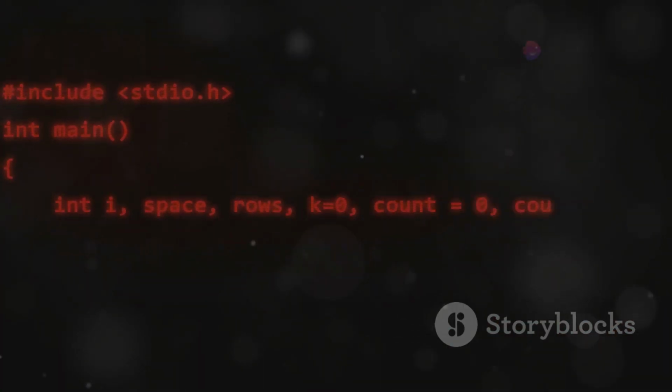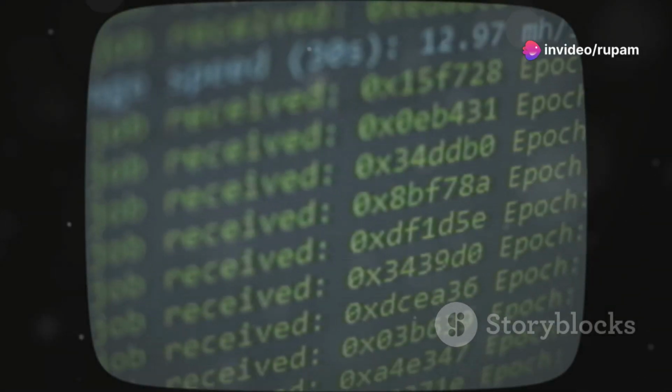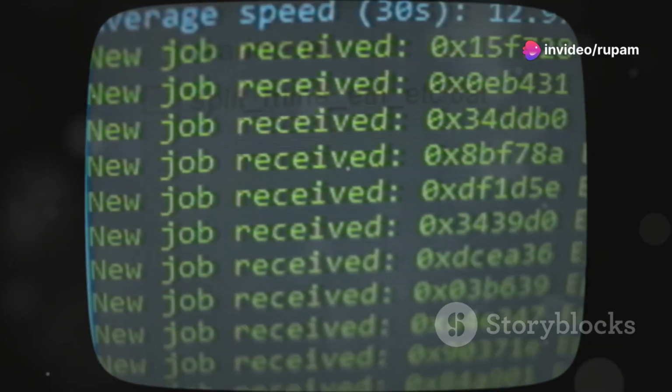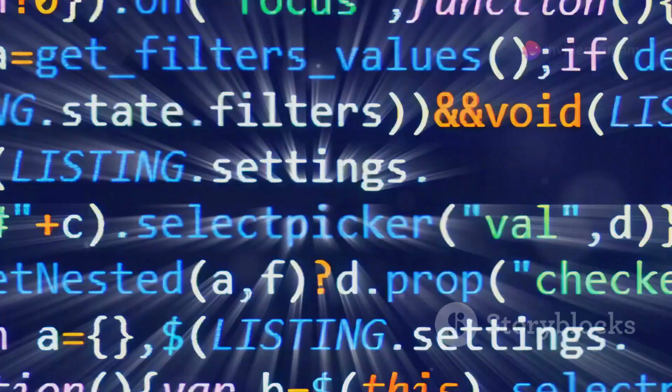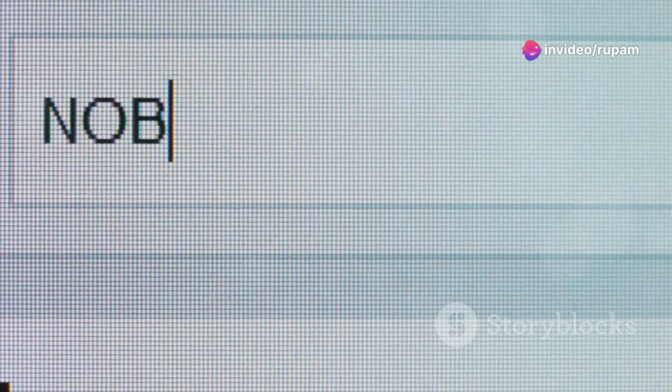Now, for the piece de resistance, obfuscation. We're going to make our code so convoluted and unreadable that even we won't be able to decipher it. It's like taking a perfectly good recipe and translating it into ancient Greek, and there you have it, a masterpiece of obfuscation. This code is so secure, even the NSA wouldn't be able to crack it. Of course, it's also completely useless, but hey, at least it's secure, right?